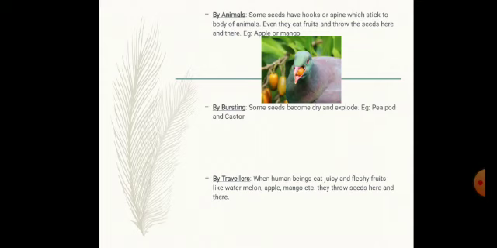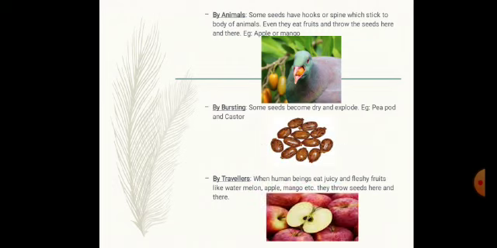As you can see in the picture, a bird is carrying a fruit in its beak. When it eats the fruit, it throws the seed here and there. Through this process, seeds disperse from one place to another. The second picture is of castor seeds. This is how castor seeds look.